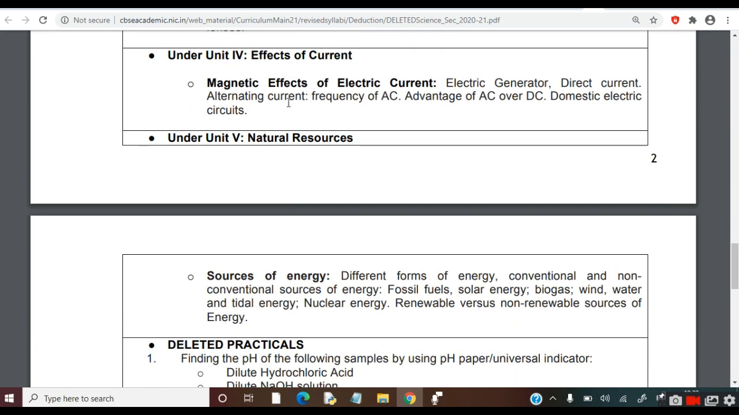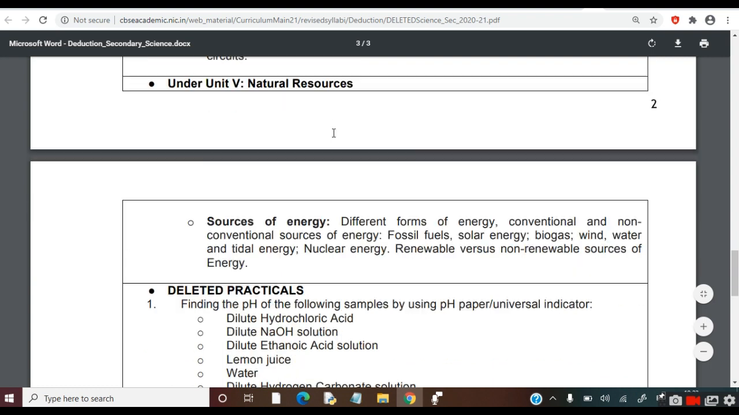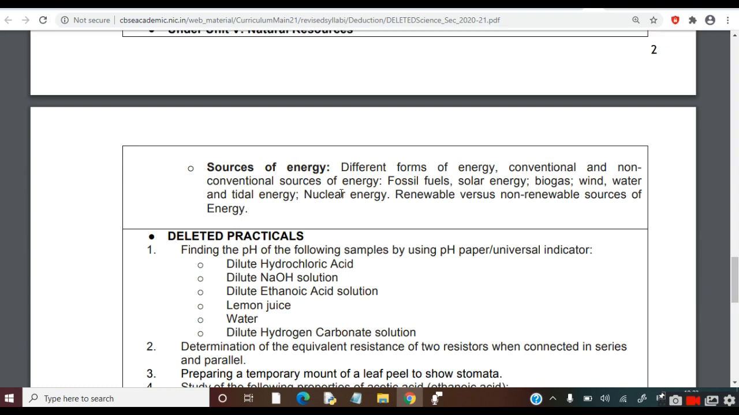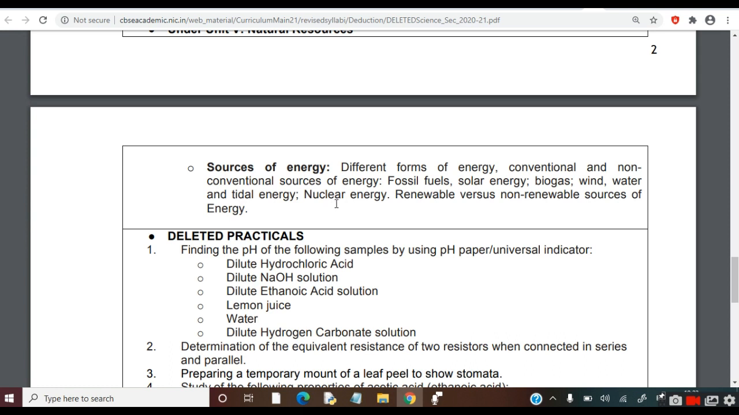From unit 5, natural resources, chapter sources of energy. Many topics are deleted. You can say the complete chapter is deleted now. Different forms of energy: conventional, non-conventional, fossil fuels, solar energy, biogas, wind, water, tidal energy, nuclear energy, renewable, non-renewable sources of energy. So as you can see that many topics have been removed. So now you can study properly and now you should start studying.